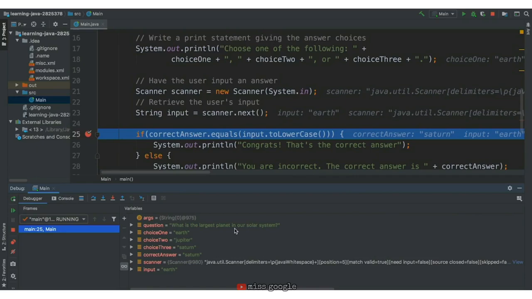Now that we've inspected the program's internal state, what if we want the program to continue its execution? In the debugger window, we have a few buttons that can help us. The play button will resume the program, and it will only stop again if it runs into another breakpoint. If we just want to run the next line of code, we can click the Step Over button.